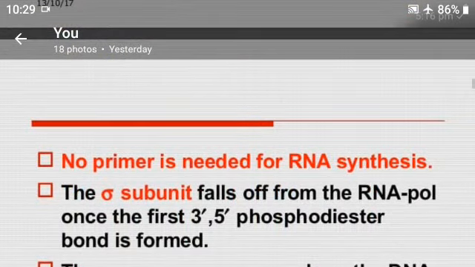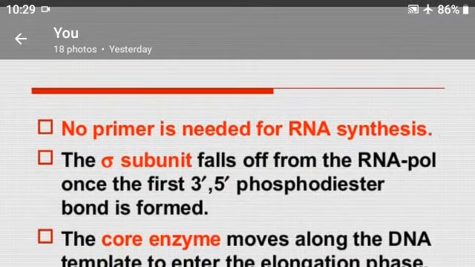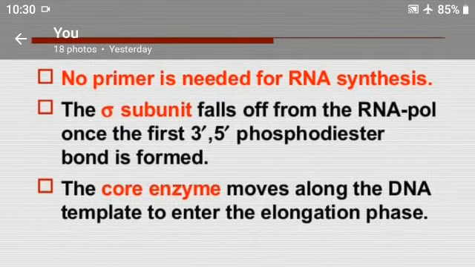No primer is needed for RNA synthesis. The sigma subunit falls off from the RNA polymerase once the first 3' and 5' phosphodiester bond is formed. The core enzyme moves along the DNA template to enter the elongation phase.